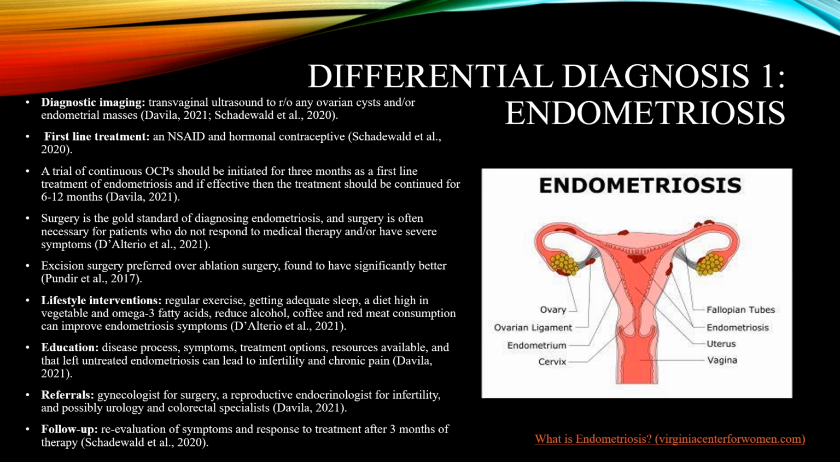Referrals should include a gynecologist for surgery potentially, possibly a reproductive endocrinologist for infertility management, and if they have urinary or bowel symptoms, it would be appropriate to refer them to a urologist or even a colorectal specialist or GI. Follow-up includes reevaluation of symptoms and treatment progress after 3 months of therapy.